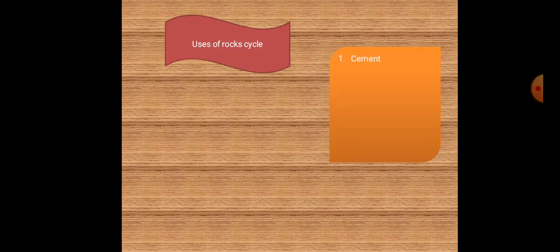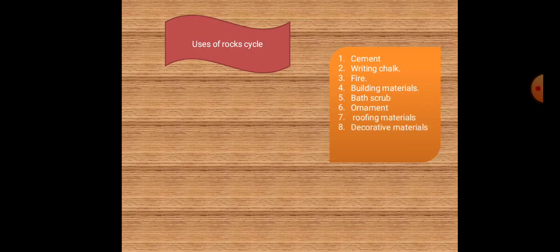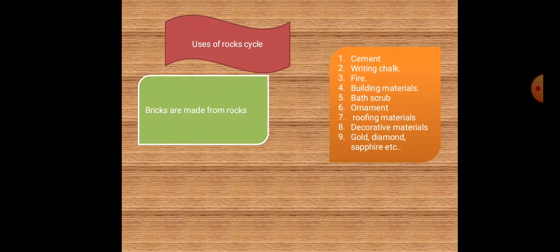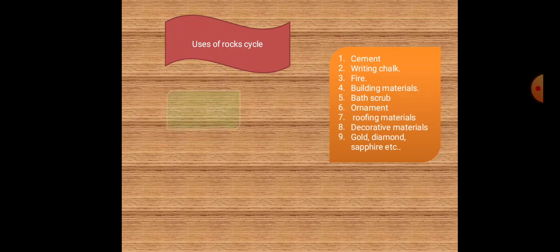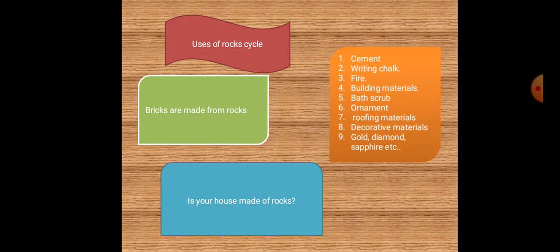Rocks are useful for making cement, writing chalk, fire, building materials, bath scrub, curbstone, ornaments, roofing materials, decorative materials, and as a valuable source of minerals such as gold, diamond, sapphire, etc. Is a house made of rocks? Yes, bricks. Bricks are made from rocks. I hope you are clear about rocks.